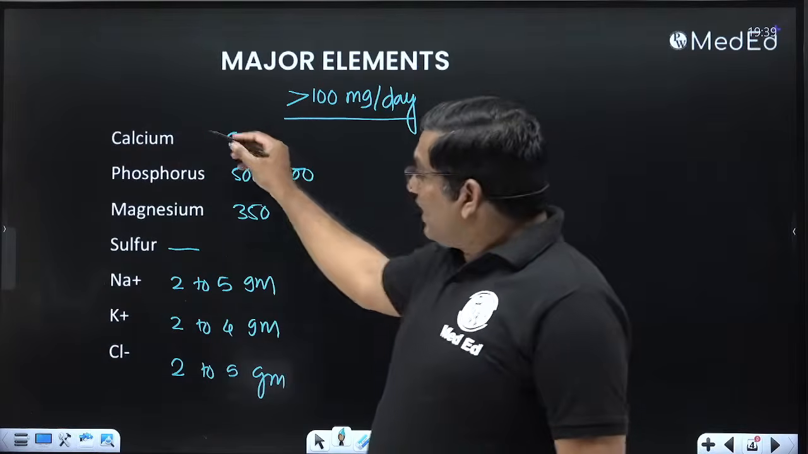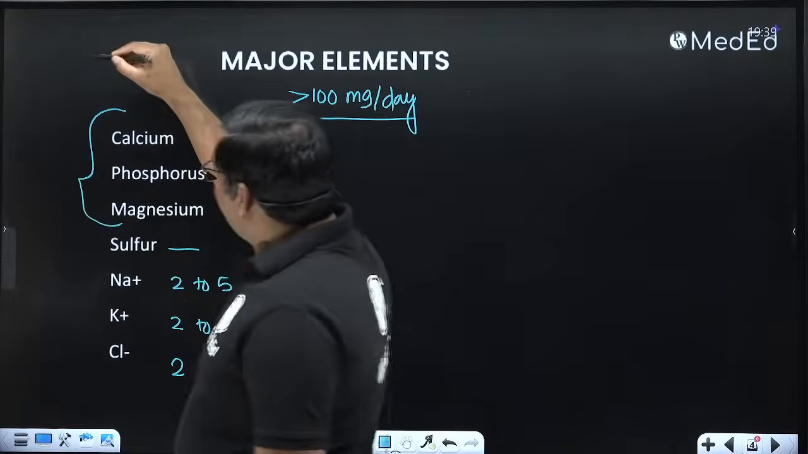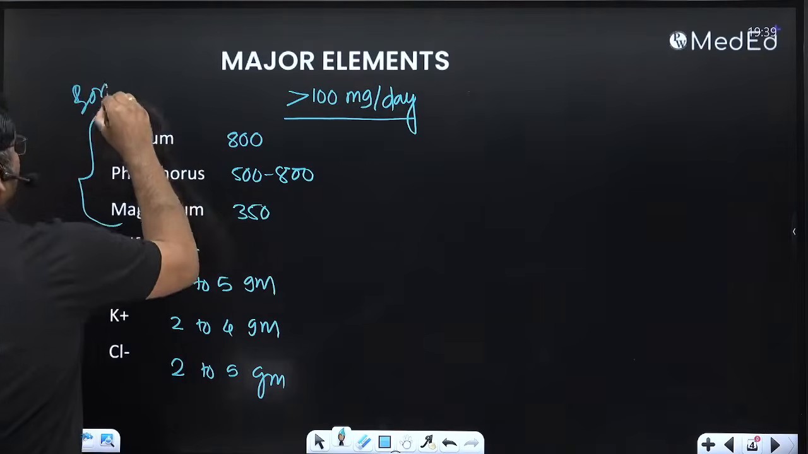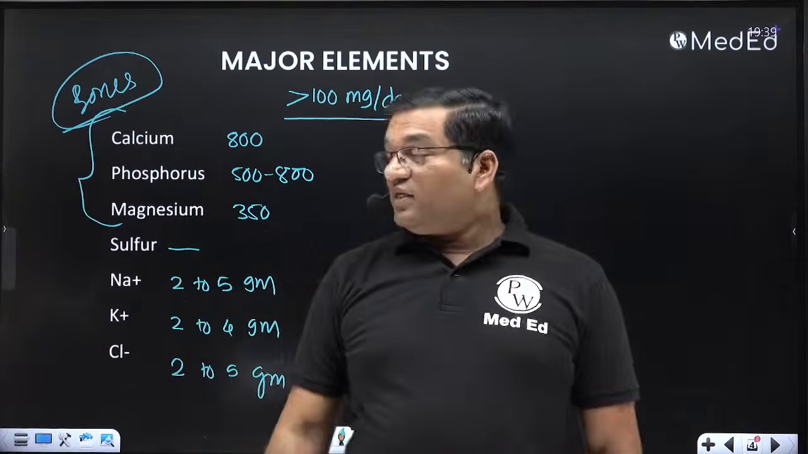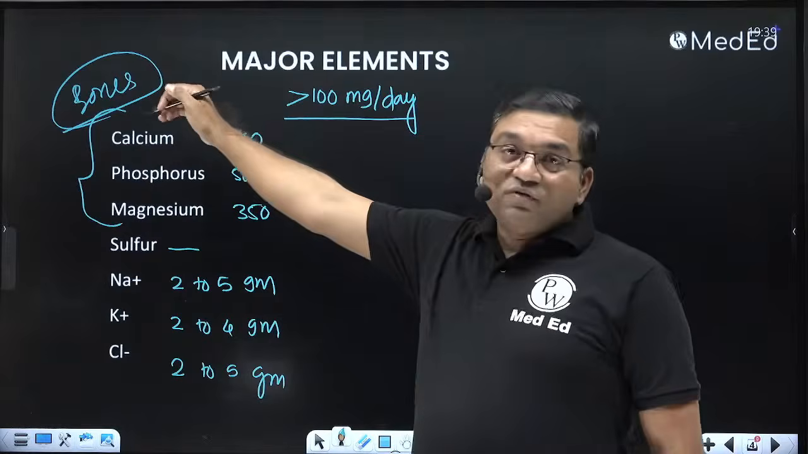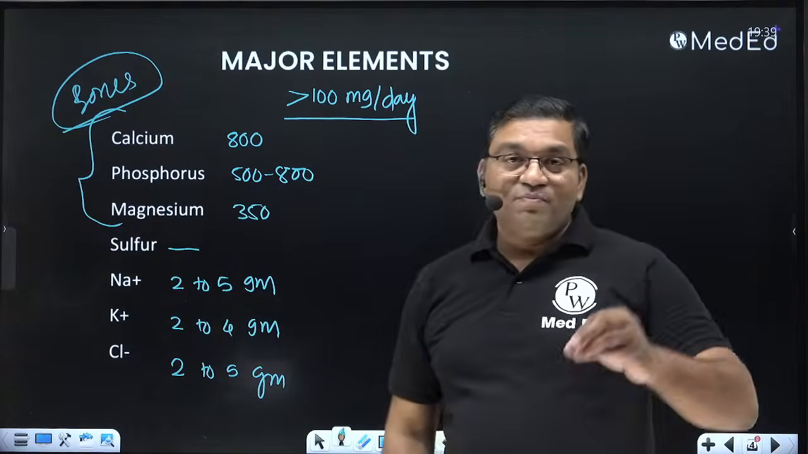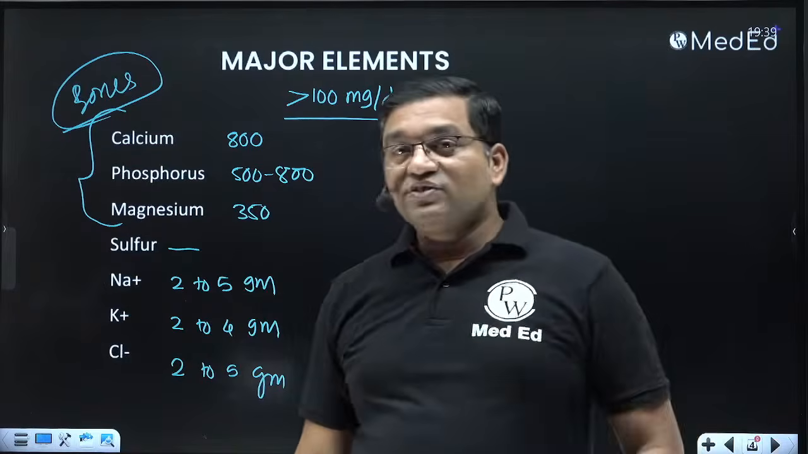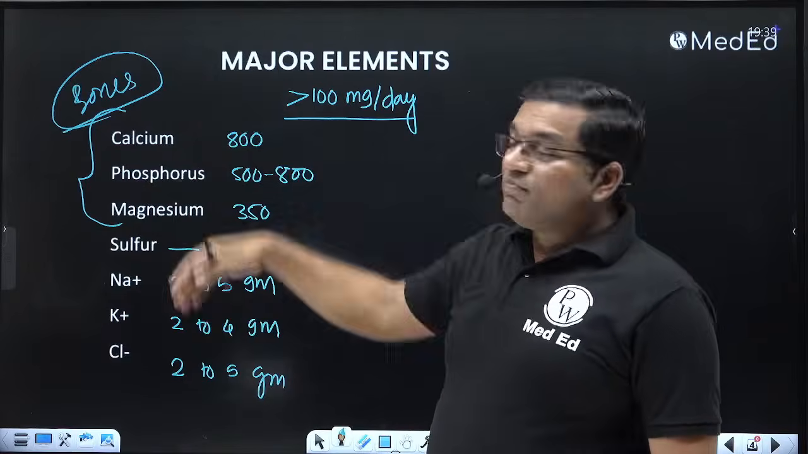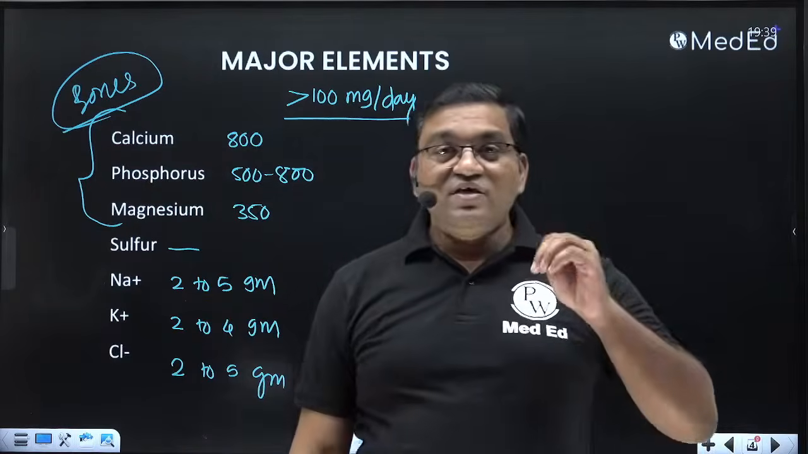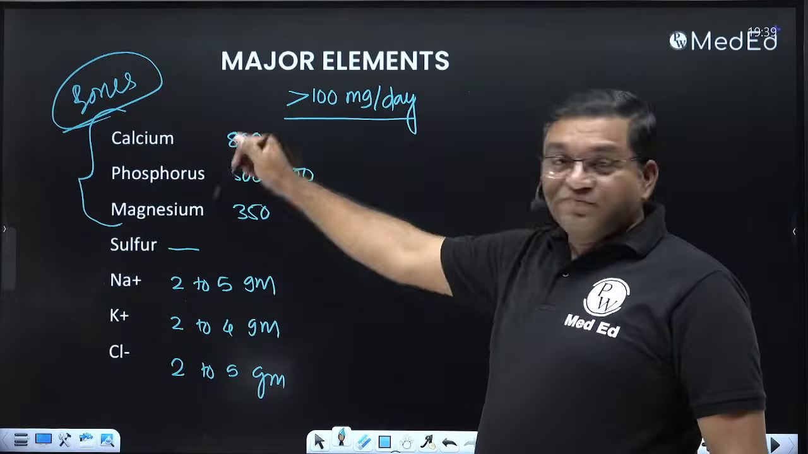All of you know that calcium, phosphorus, magnesium, these are important for formation of bones and teeth. Calcium, phosphorus particularly, they are important for the formation of bone. They are important for the mineralization of bone, for the hydroxyapatite formation, and bones become stronger because of mineralization, because of calcium and phosphorus. So what are the dietary sources of this calcium and phosphorus?